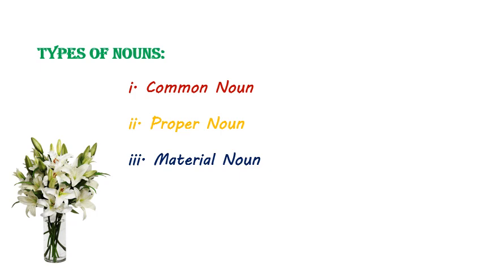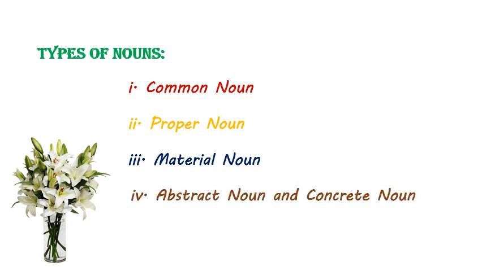So in nouns there are 5 types. Read with me. Common noun, proper noun, material noun, abstract noun, and concrete noun, and finally collective nouns.